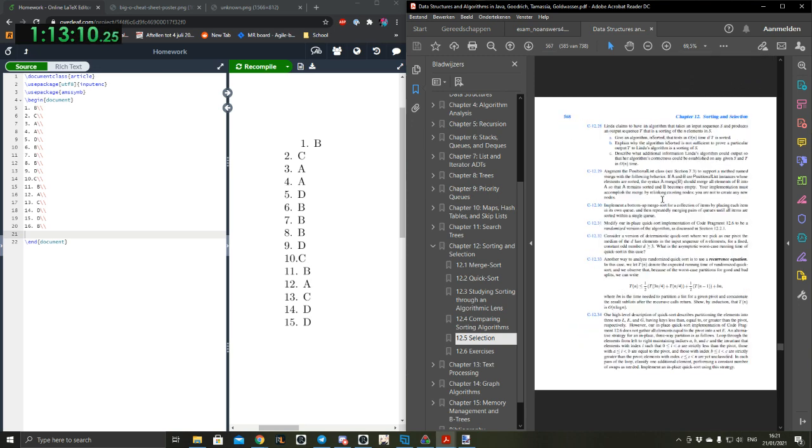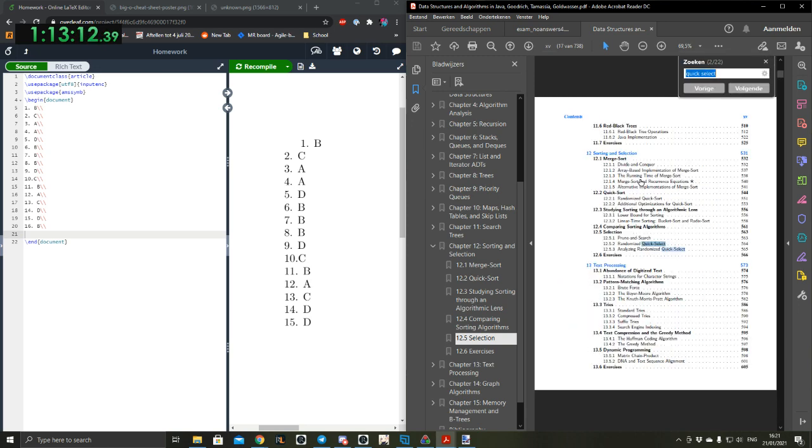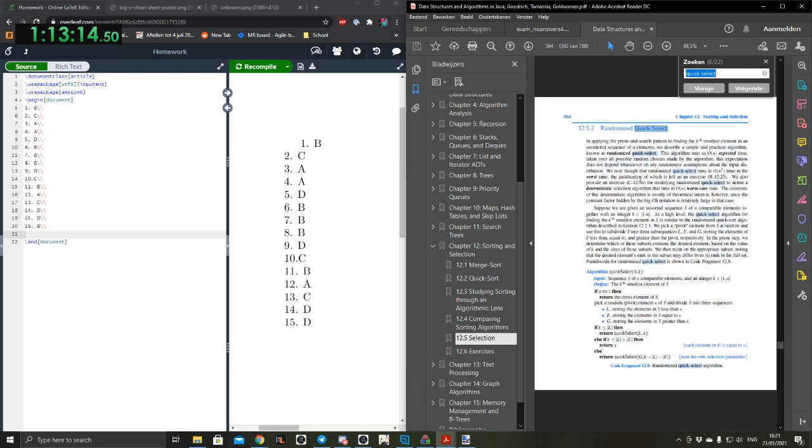I think what happens is, okay. Oh wait, what? Randomized quick select. I thought it wasn't wraparound, but it is. Indeed, it works for me. Okay. The quick select is.